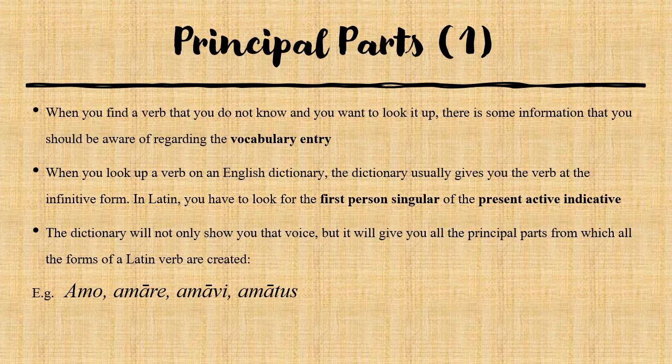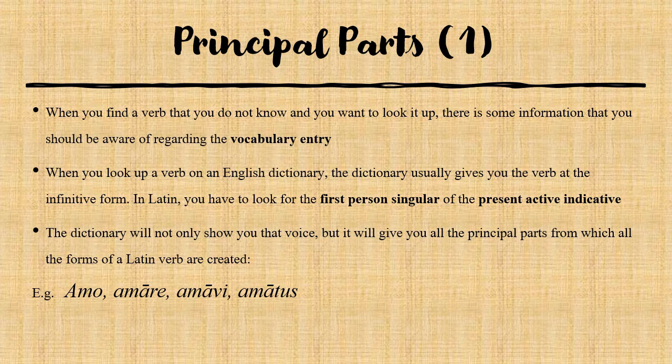The dictionary will not only show you that form in Latin, but it will give you all the principal parts from which all of the forms of a Latin verb are created. So the dictionary will give you 4 words. And with these 4 words, you can conjugate the verb in every form. So you can create every form of a particular verb. For example, I chose the verb to love, which in Latin is amare, and these are its 4 principal parts: amo, amare, amavi, amatus.